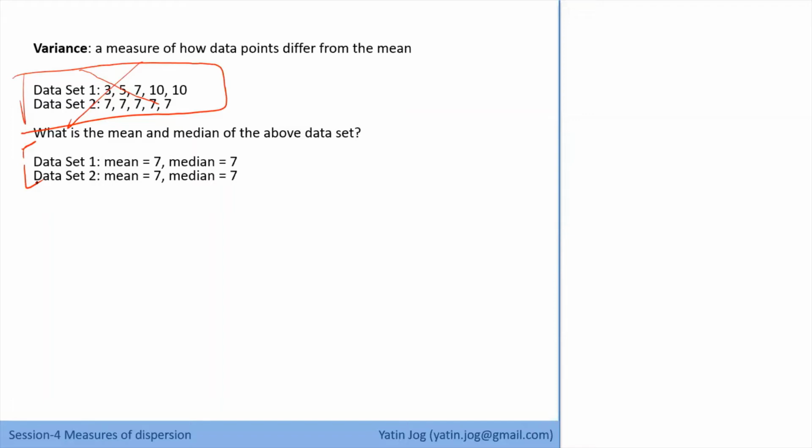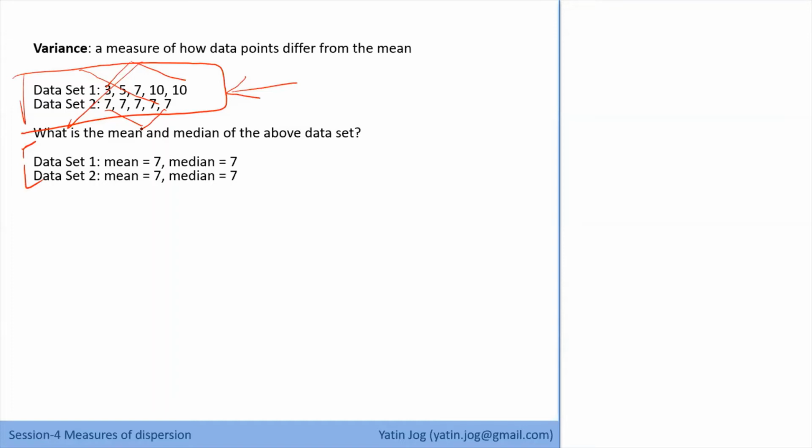But that is not the case actually. If you look at the actual values, the range of data set 1 is from 3 to 10, and the range for the second data set is 7 itself only. So only mean or only median, rather only central tendency, is not the complete description of the actual behavior of the data. The important statement is that only central tendency, only mean or only median, cannot completely describe the data set.